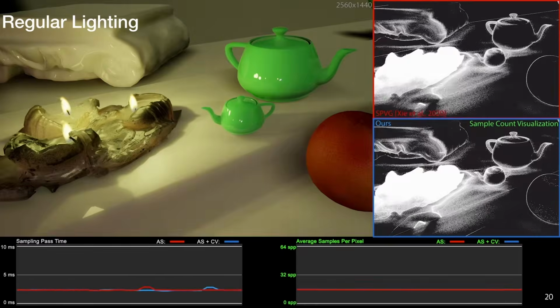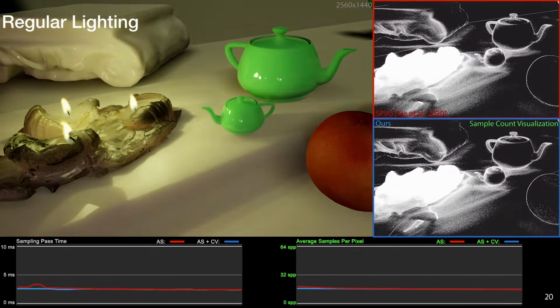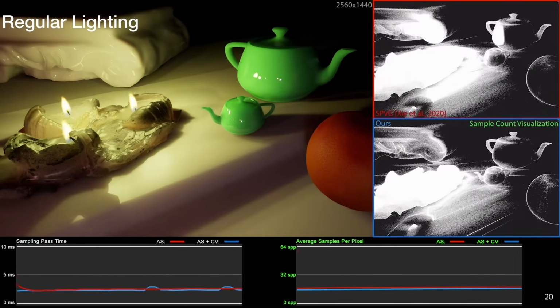This enables better performance in cases like disocclusions, gunshots, and lightning. All of them are pervasive in games.